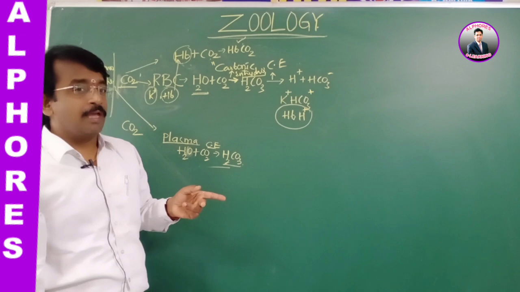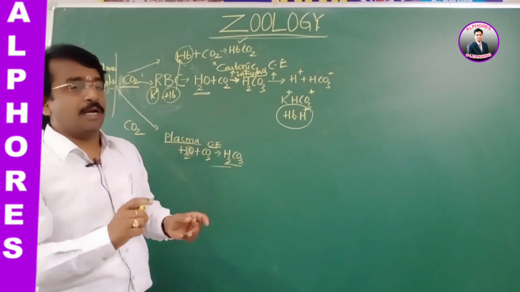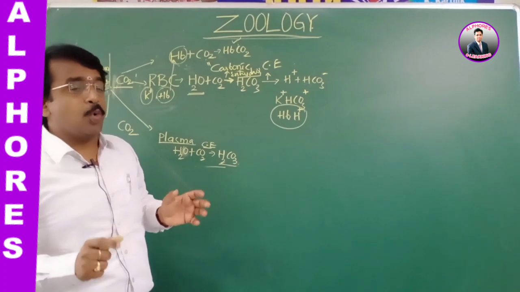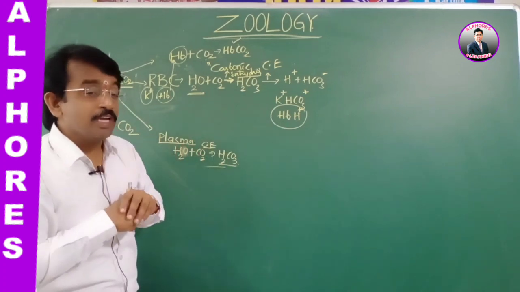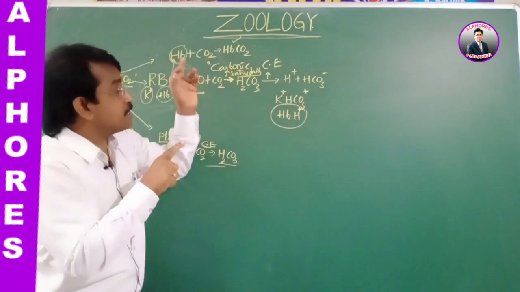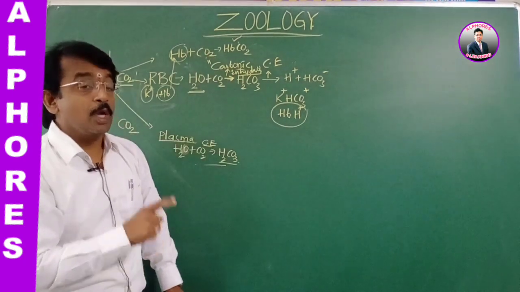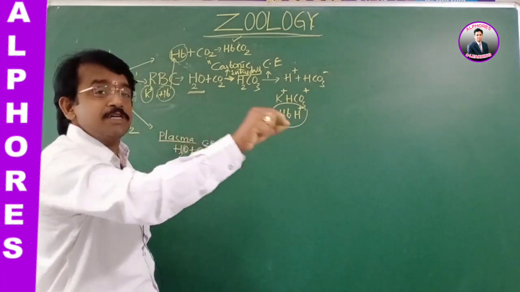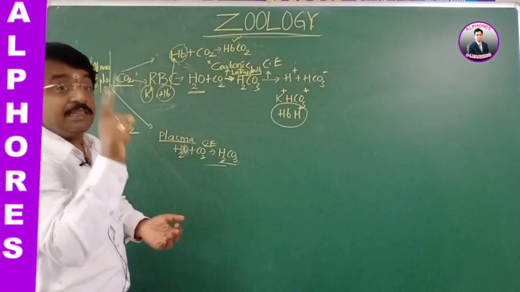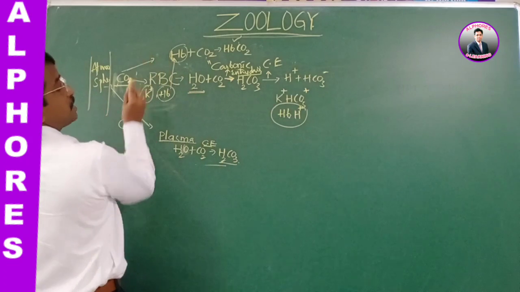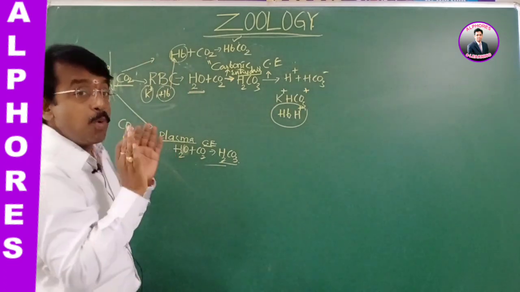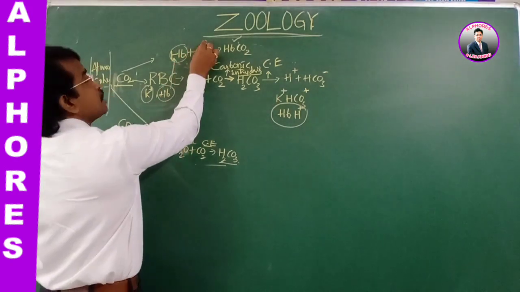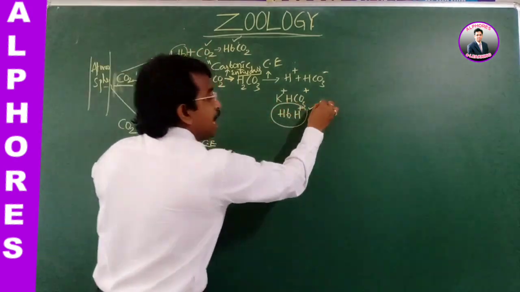At the tissues, the more the partial pressure of a gas, the more its solubility will be, which means at tissues the CO2 partial pressure is more. So CO2 combines with the blood and delivers the oxygen. That is the point we discussed, which is nothing but the Bohr effect. Bohr effect in the sense the effect of CO2 and H plus.